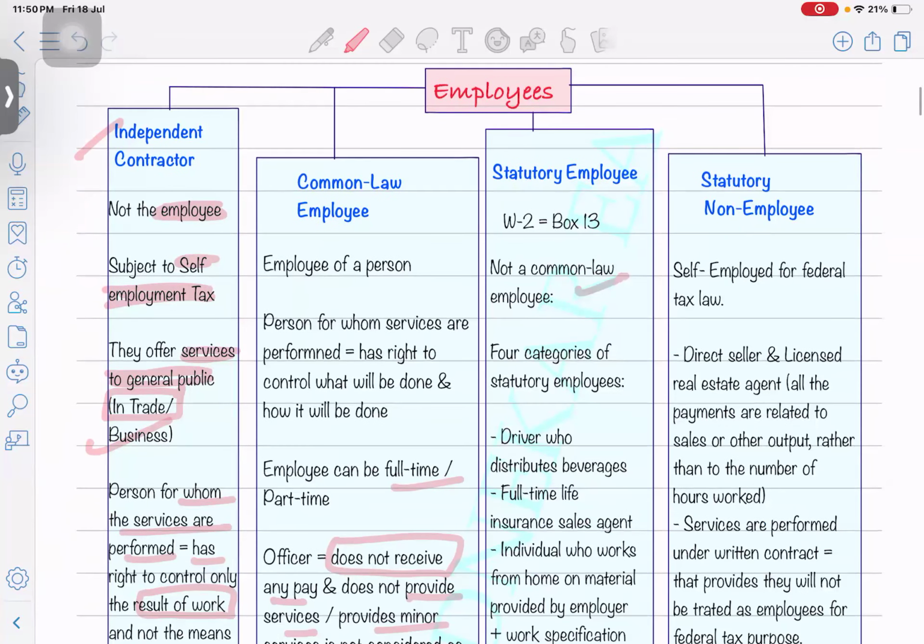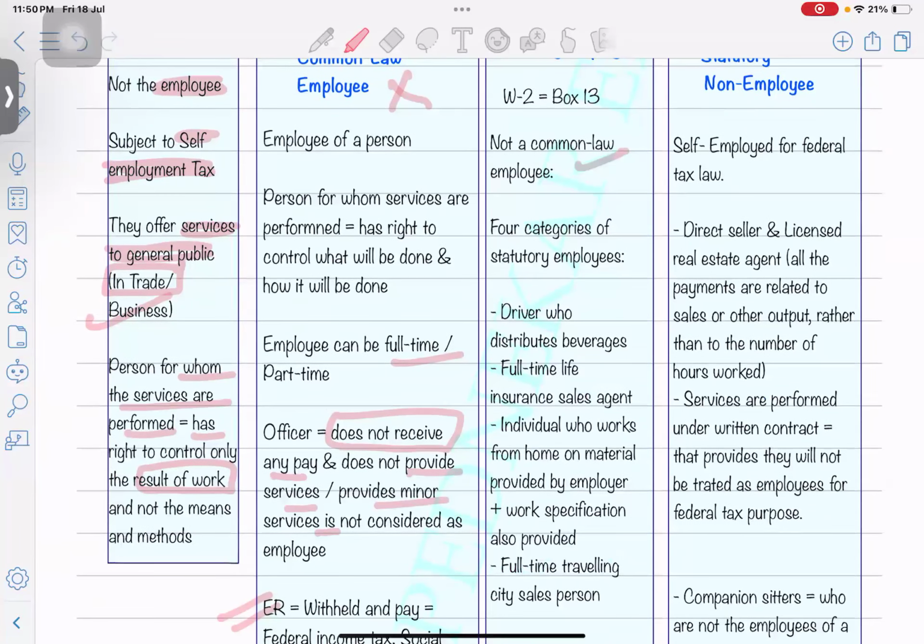So either the person is not a common law employee. There are four conditions that will be considered for a statutory employee. Let's say it's a driver who distributes beverages. Let's say a DoorDash driver or an Uber driver. They also drive, and they are also going to distribute the beverages.